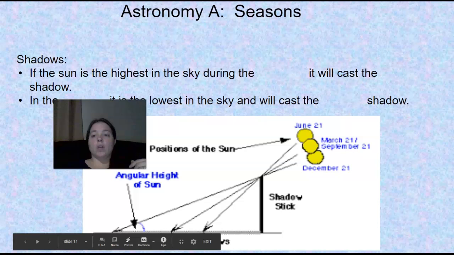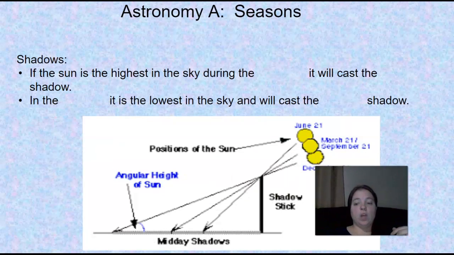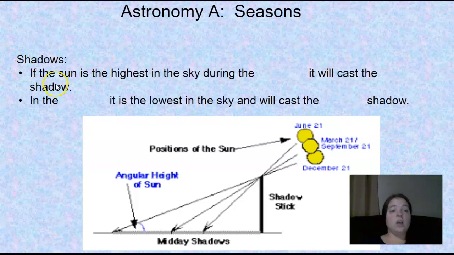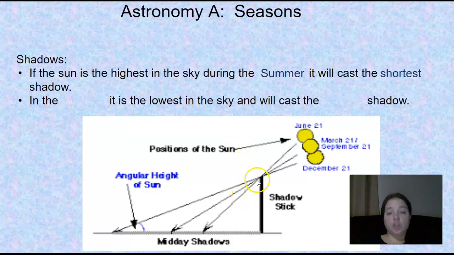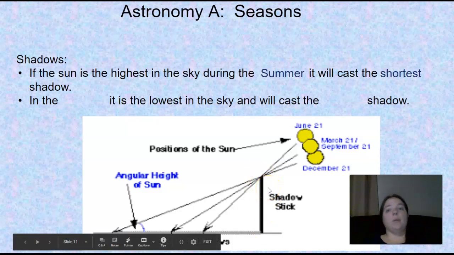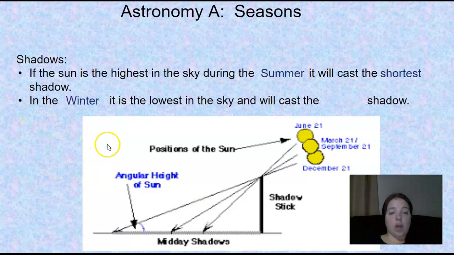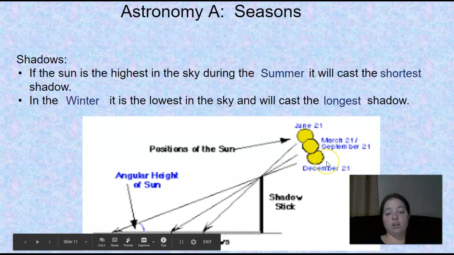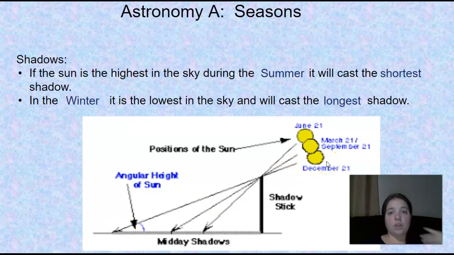All right. So last but not least, we're looking at shadows because shadows can help determine the seasons. If the sun is highest in the sky during the summer, it will cast the shortest shadow. So when it hits, say, a shadow stick, an obelisk, you will notice that it has a very, very short, acute angle. In the winter, however, it's the lowest in the sky, which means it will cast a longer shadow, which means it takes a lot longer to heat up. We don't get as much heat on us as we would like.